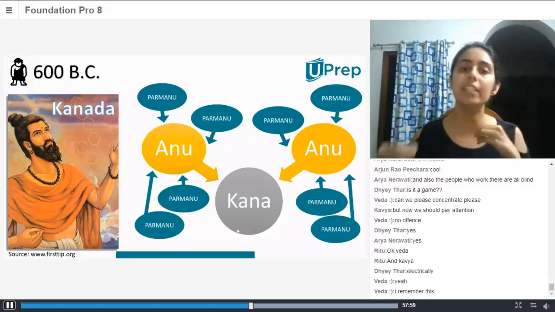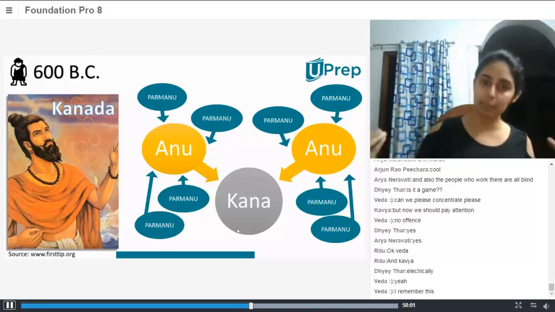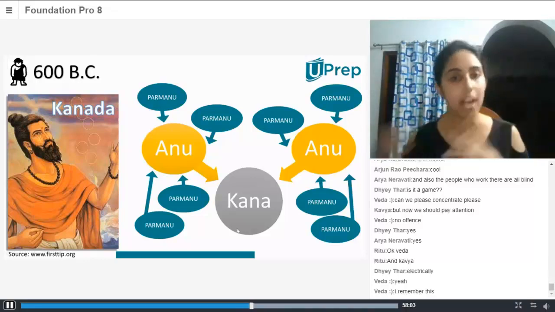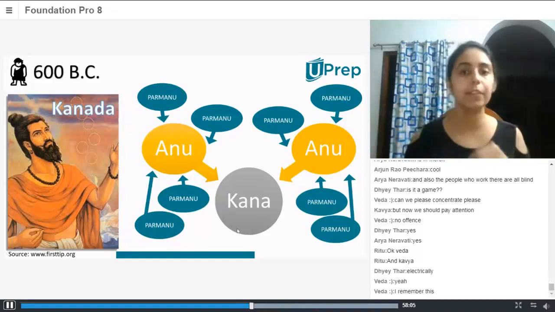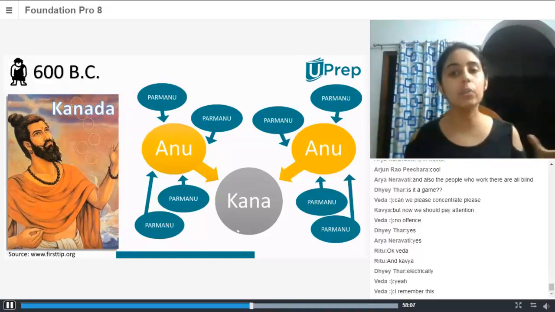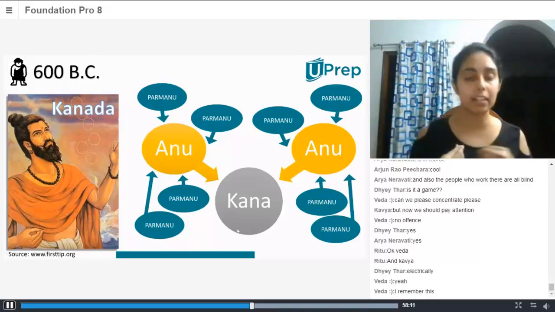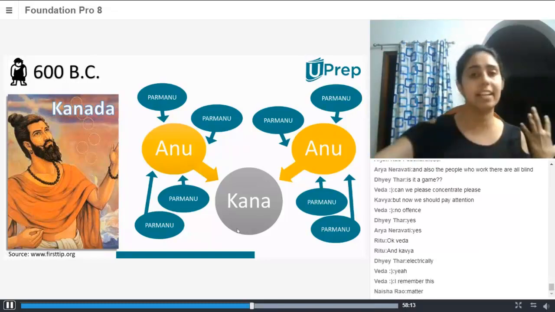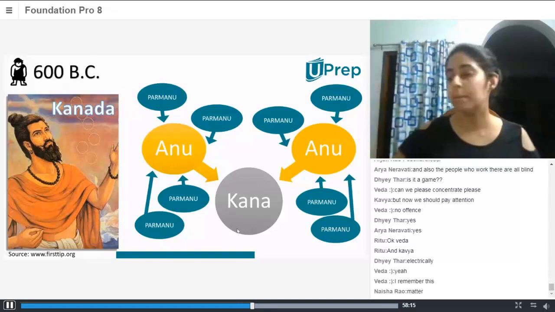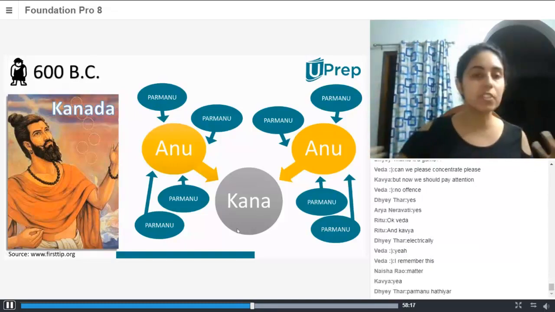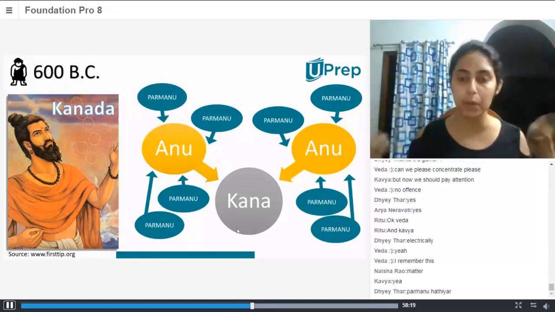So Parmanu is your atom, and atoms come together to make molecules, which is Anu. Anu come together to form Kana. So basically Kana is matter, which is inside of you, inside of this pen, inside of this phone. Basically every substance that you can physically touch has matter, okay?